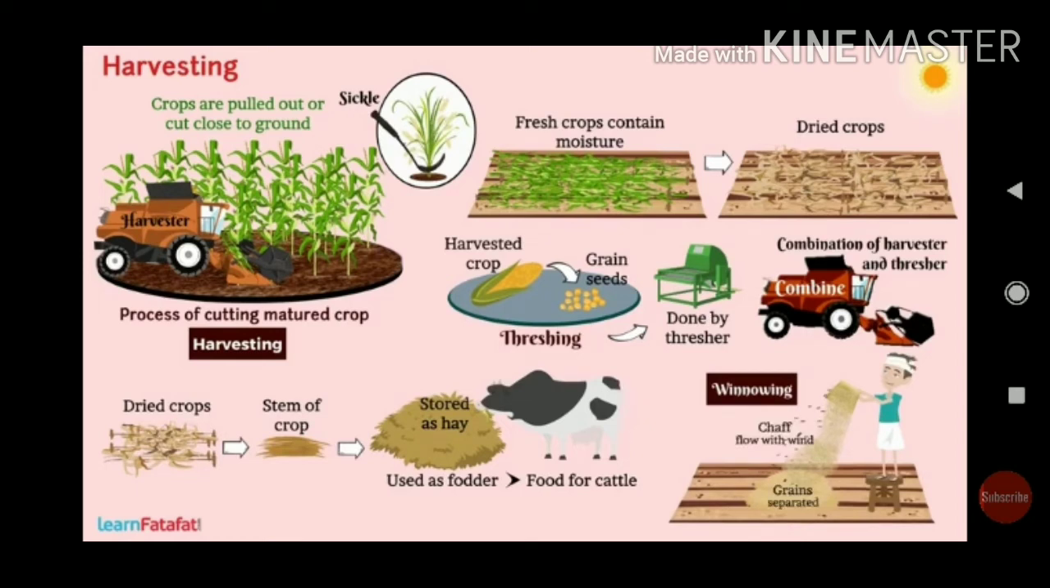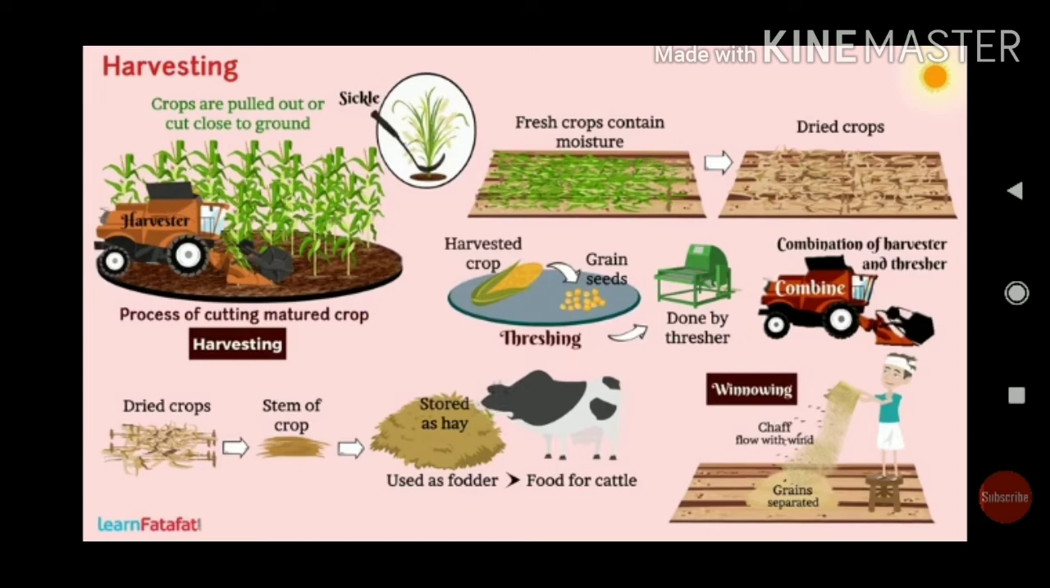They are, first one, threshing, and second one, winnowing. Threshing is cutting the crop. It is done either by sickle, manually by the farmer. They employ labor using sickles. They cut the crop, which is done manually. This is called threshing.